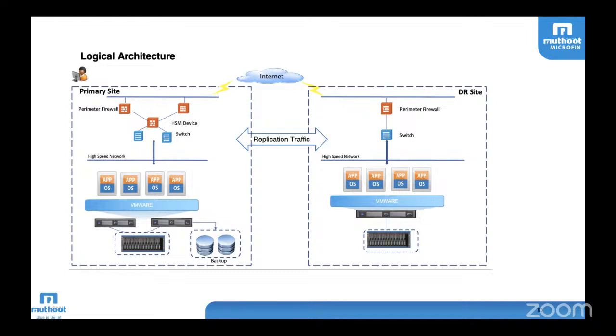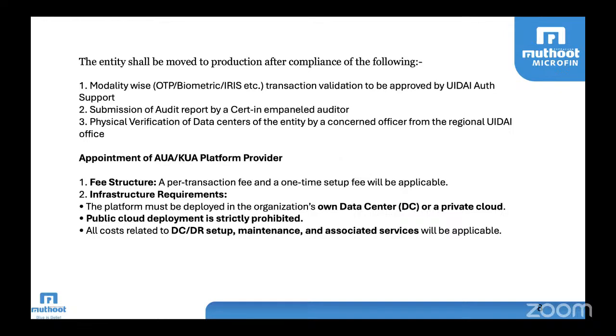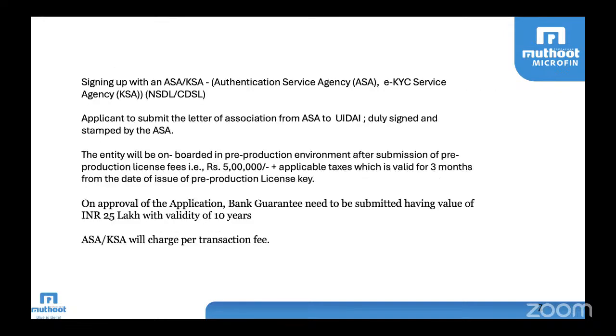And one more question. While processing these, do they charge per transaction when we move to production? I will explain. The ASA and KSA, that is NSDL, will charge a fee.